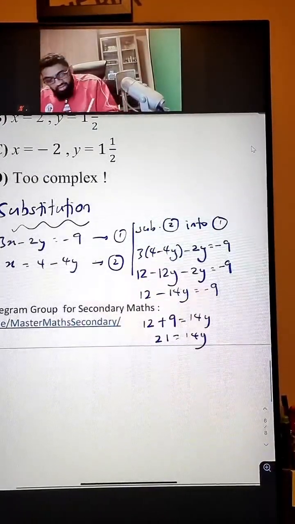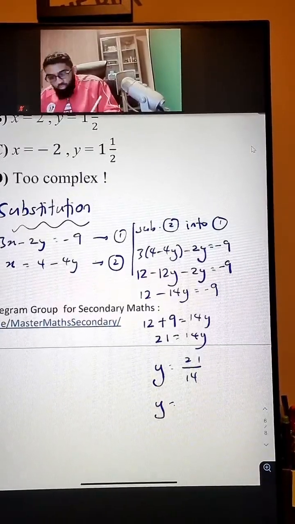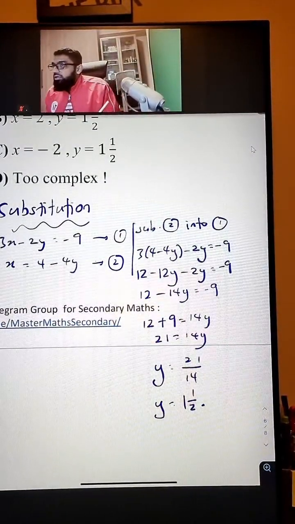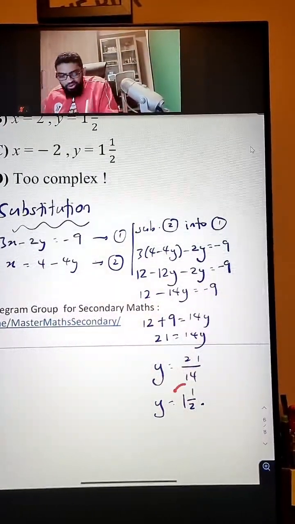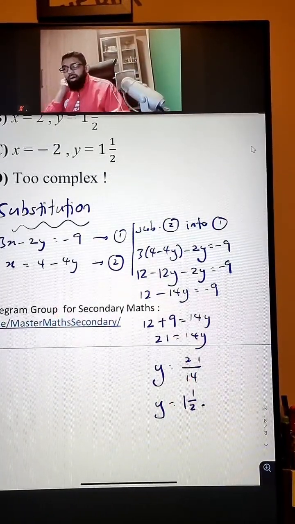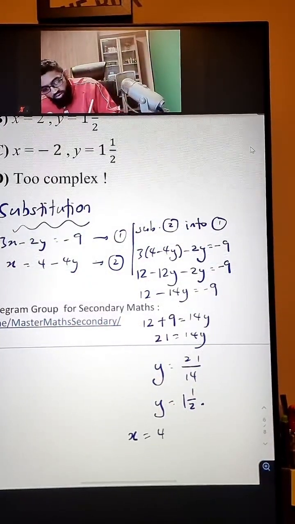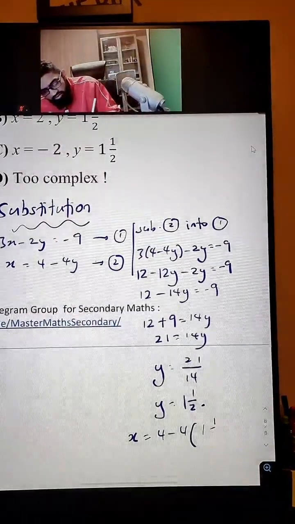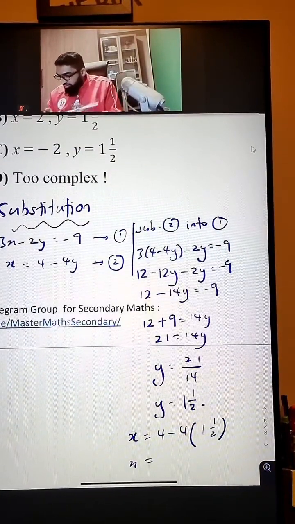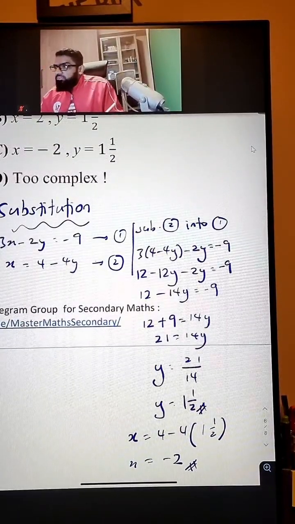My friends, y can be found. y is just 21 over 14. y is just equal to 3 over 2, which is 1.5. Very nice. Now guys, once you get the 1.5, you can sub this into any equation to find the x. Remember, for simultaneous equations, you must always find both the terms, x and y. So x is equal to 4 minus 4 times 1.5, and that will be negative 2.